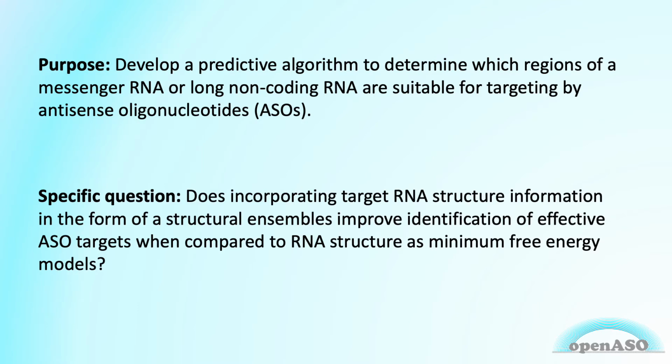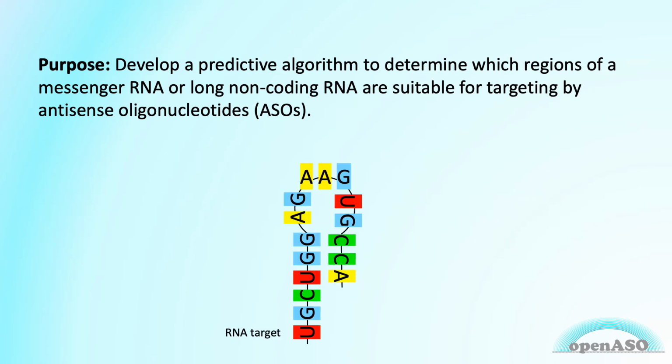The overarching goal of this project is to use machine learning to identify regions suitable for ASO targeting within an RNA. One specific question I'm interested in is how RNA structures should be incorporated into ASO selection to capture useful information about accessible regions. The question is whether complex ensemble models of RNA structure perform better than simple models, such as minimum free energy models, for target selection.